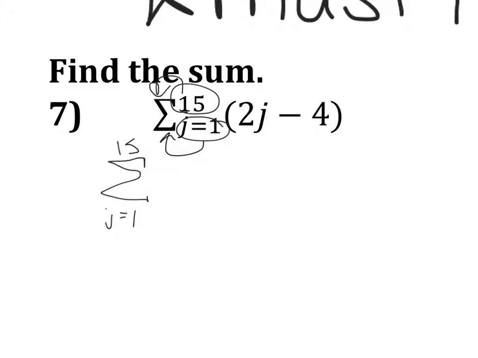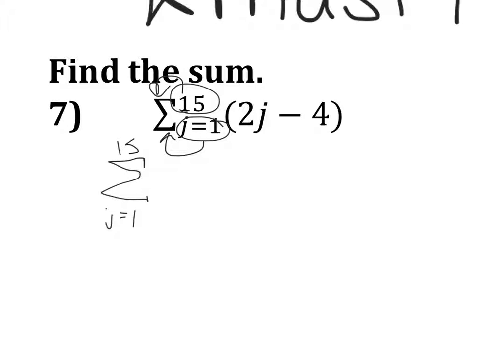J equals 1. So I want to be really clear that we just learned a formula for sum in 8.2, right? But what kind of series does that work on? Only arithmetic. So this one is actually arithmetic. You could do it both ways, okay? Right? If I were to solve that, you would be increasing by the same amount every time.